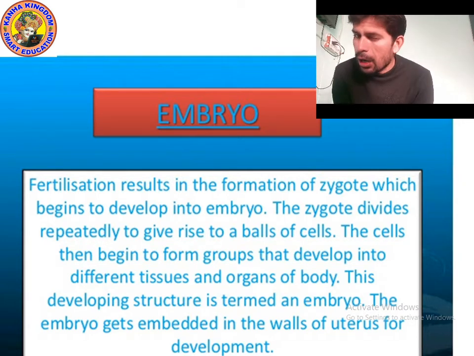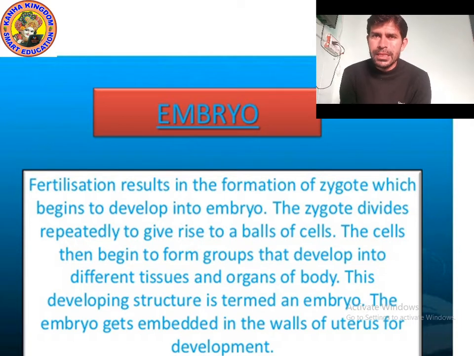Now, how does it develop? Well, you know what happens, kids. The zygote is a single cell, also in circular shape. So what happens? The zygote starts dividing. The zygote divides repeatedly, continuously, and gives rise to a ball of cells. The cells then begin to form groups.